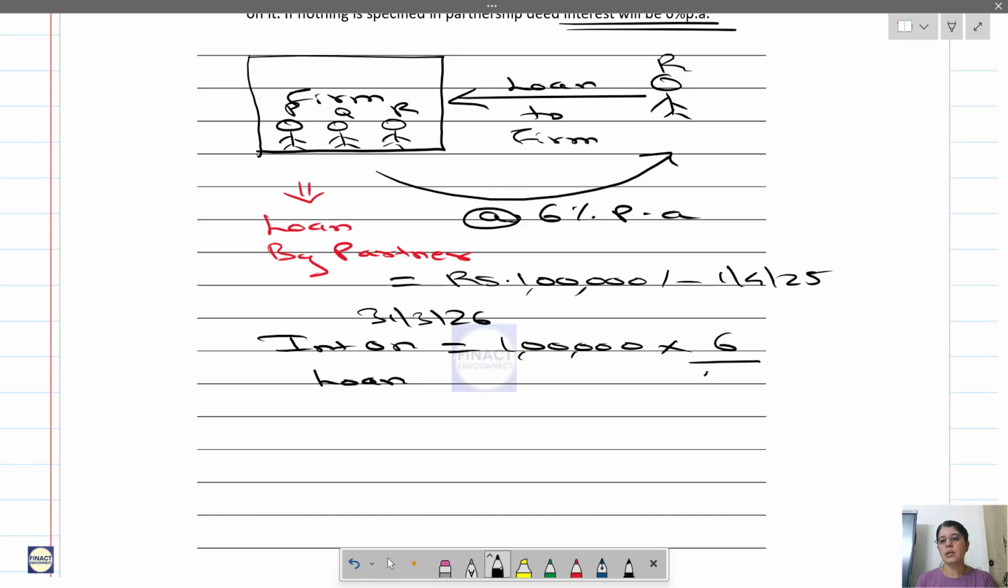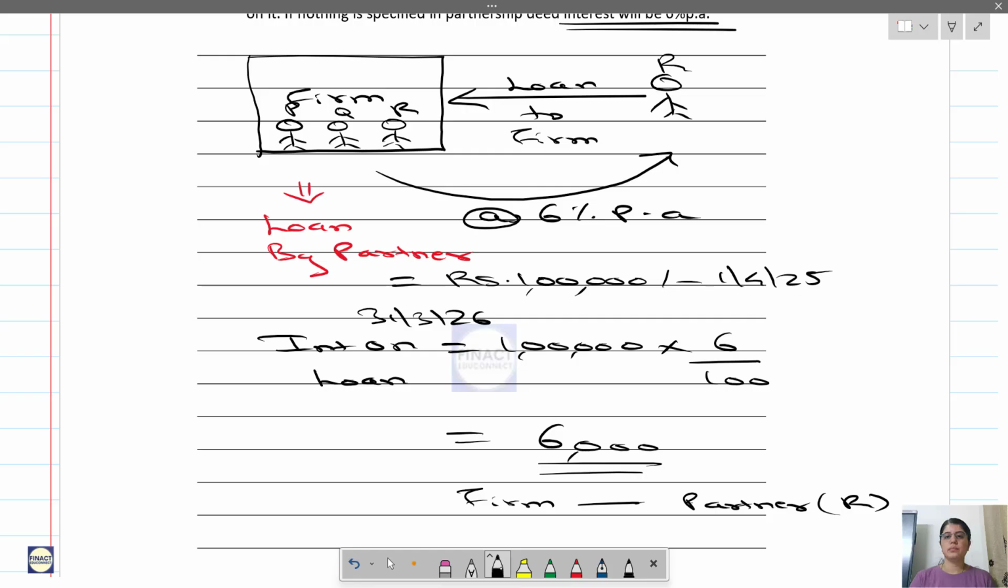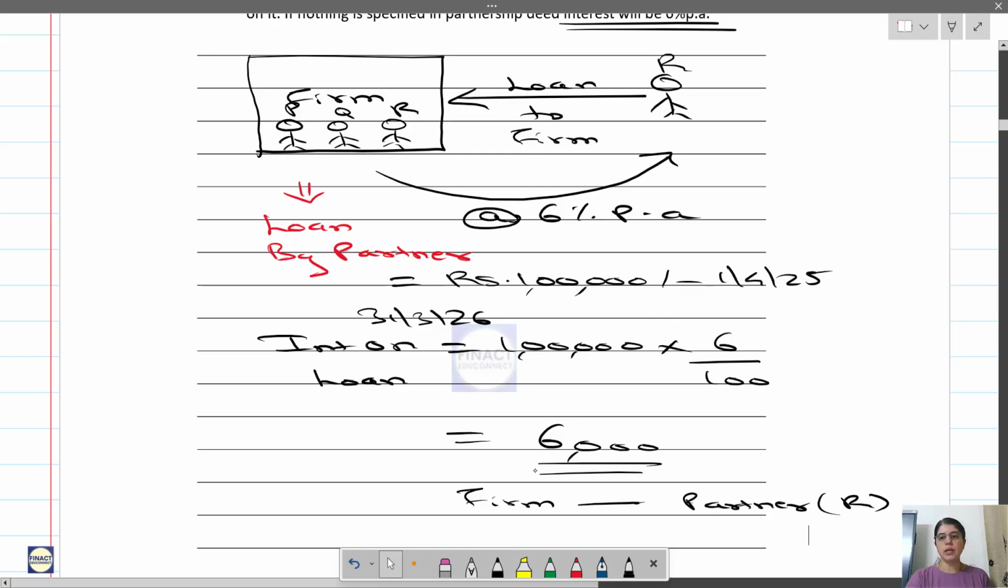into 6%. Okay, now this is 6% per annum, so you have to calculate it proportionately. If the loan was given somewhere in the middle of the year, then you have to calculate it proportionately according to the number of months. So here it comes to 6,000 in the interest on loan, and this will be given by the firm to the partner, in this case R. Okay, just write this point.